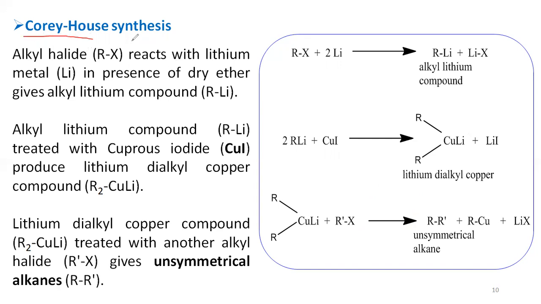And the importance of this Corey-House synthesis is that we can produce the unsymmetrical alkanes, because in this synthesis we are using two different alkyl halides. But when we observe the Wurtz synthesis and Frankland synthesis, we are using the similar type of alkyl halides, so that in the Wurtz synthesis and Frankland synthesis, we are going to get the symmetrical alkanes. But in the Corey-House synthesis, we are using two different alkyl halides, so that we are going to get the unsymmetrical alkanes as the products.